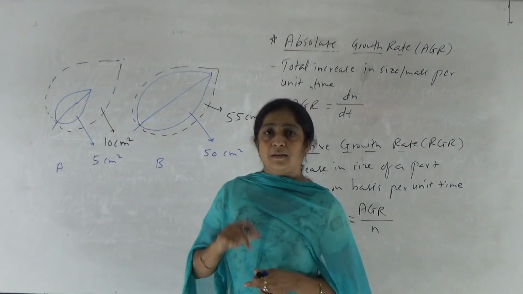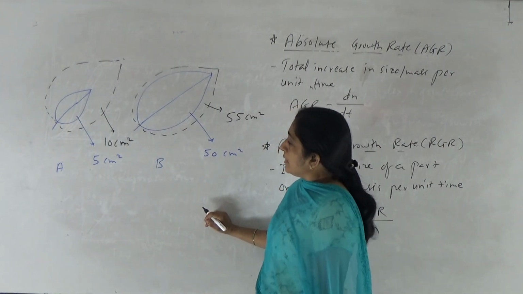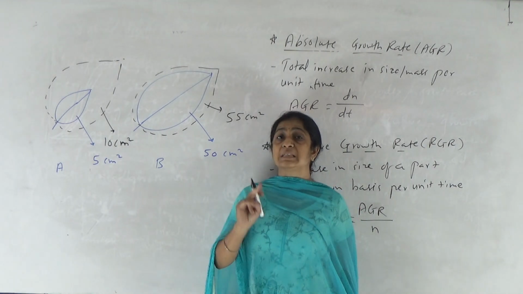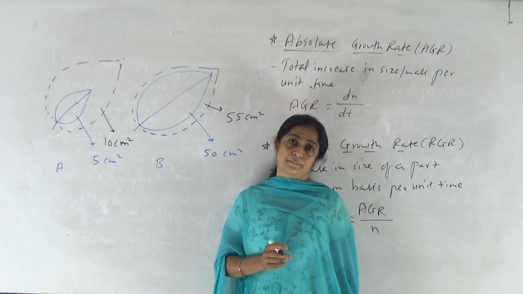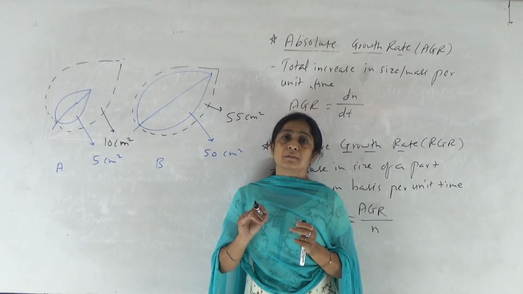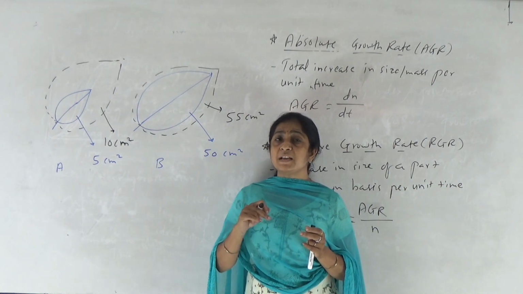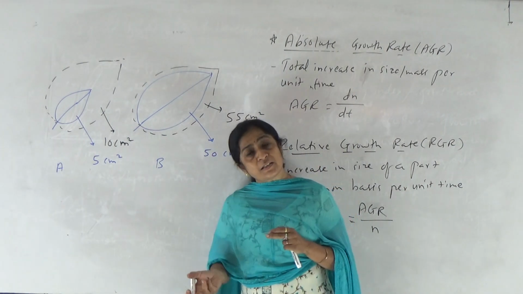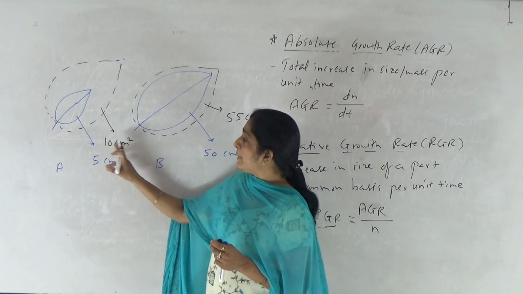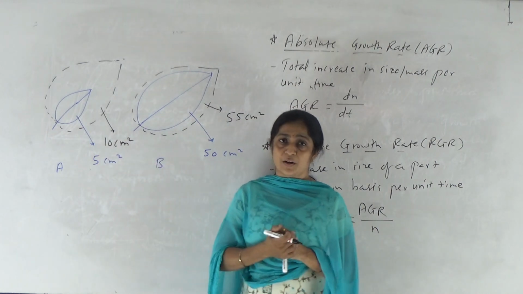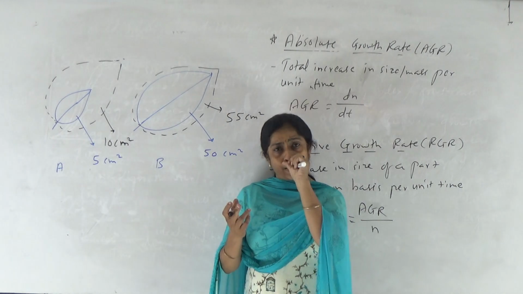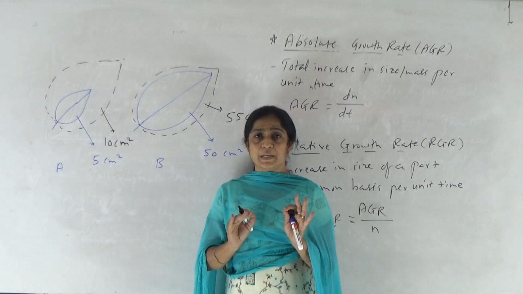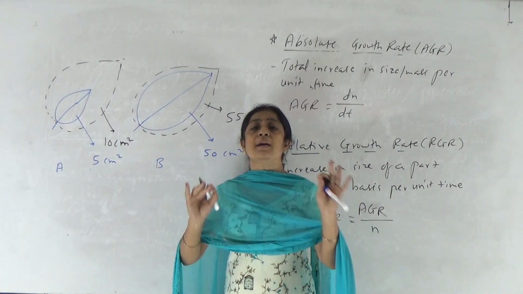Okay, लक्षात येतंय? Now what happens? The total increase in the surface area of A and B leaf is the same, which is nothing but absolute growth rate. After 1 week, surface area in A leaf increases by 5 square centimeter and surface area in B leaf also increases by 5 सेंटीमीटर स्क्वेअर. दोन्हीमध्ये पण कितीची वाढ झाली? 5 सेंटीमीटर स्क्वेअर. म्हणजे या दोघांची ॲब्सोल्यूट ग्रोथ किती आहे? सेम आहे. इज इट क्लिअर? डू यू अंडरस्टँड दिस? राईट. सो आफ्टर अ स्पेसिफिक टाइम पिरियड बोथ A and B leaf shows same absolute growth rate.